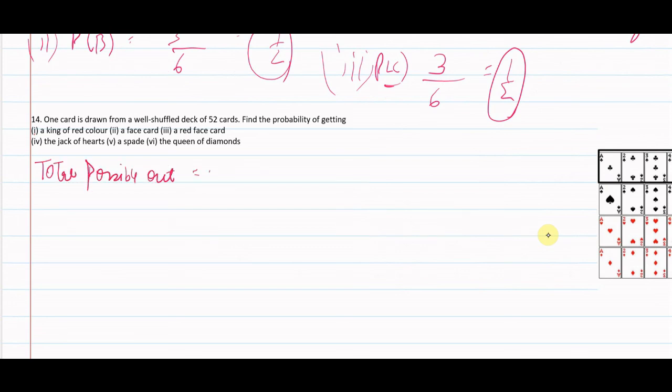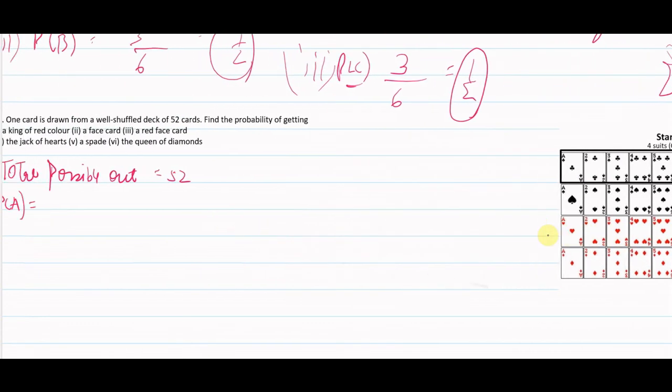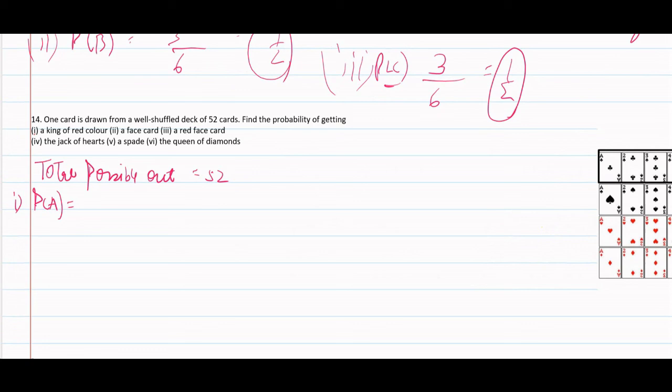Total possible outcomes 52. First, probability of event A, a king of red color. King of red color are 2: one is of hearts and the other one is diamond. So out of 52, only 2 cards are available.